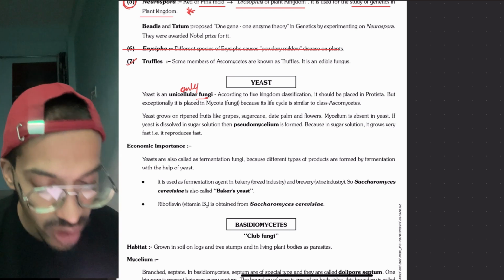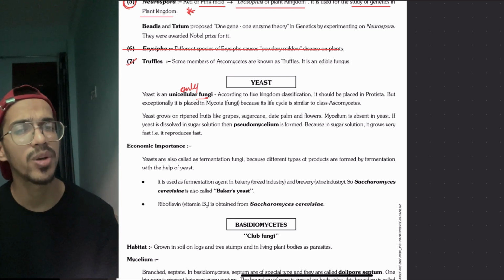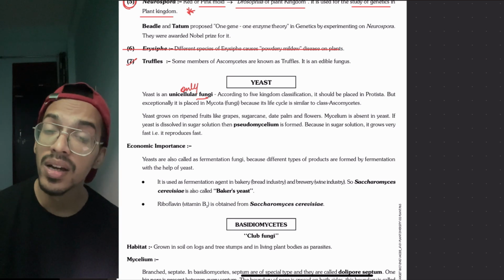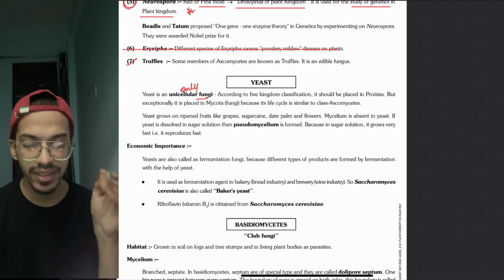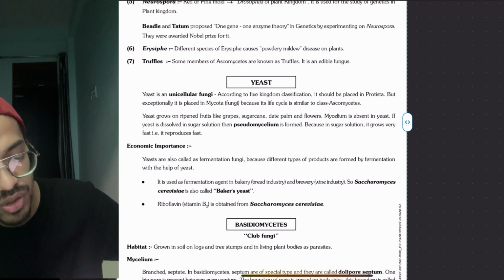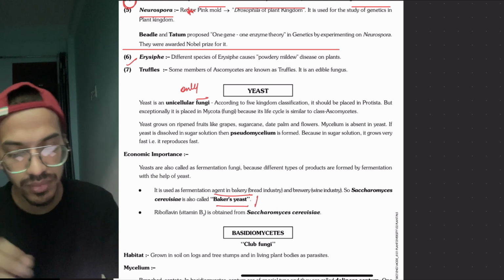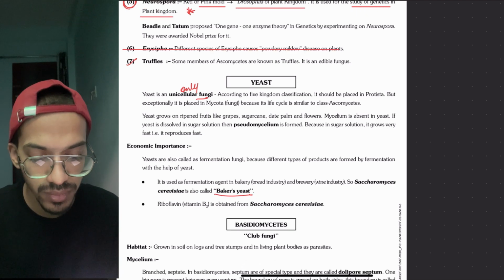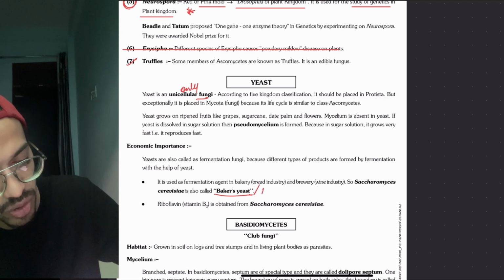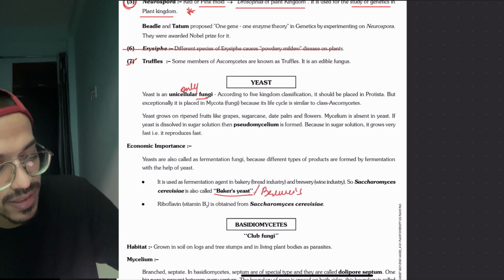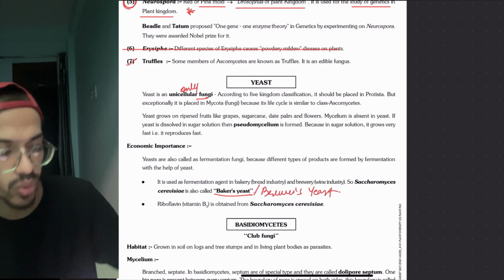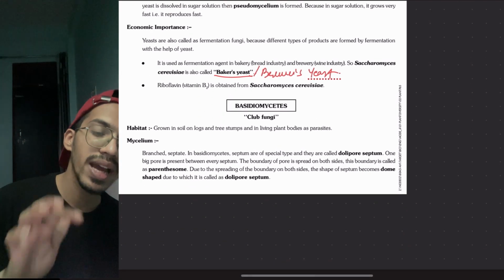As for economic importance, you know that it is used for baking and for making alcohol. So it is called Baker's yeast, or it is also called Brewer's yeast. Brewer's is for making alcohol. This is all about the Ascomycetes.